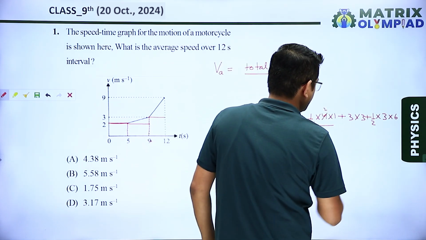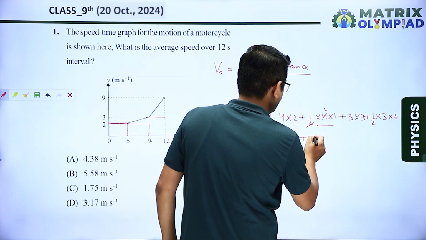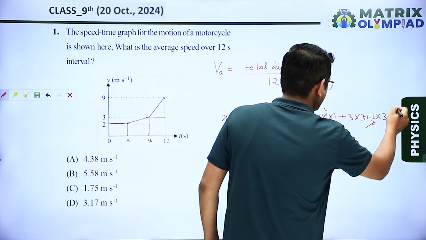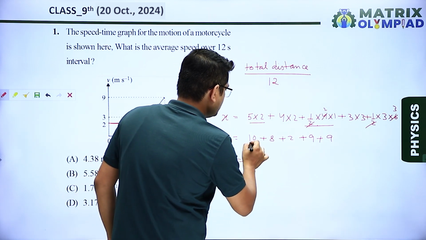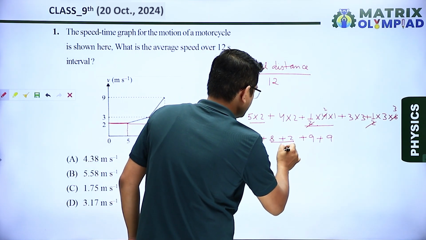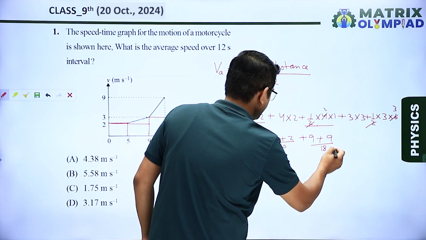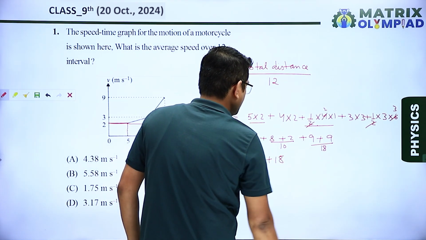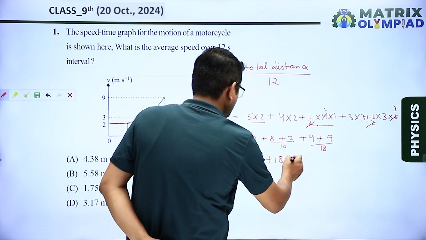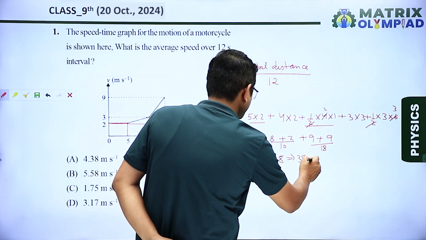So this is also solved. 3 into 3, 9, plus 3 into 3, that is also 9. So x equal to 8 plus 2, that is equals to 10. 9 plus 9, that is equals to 18. So 10 plus 10, 20 plus 18. Okay, so that is equal to 38 meter.